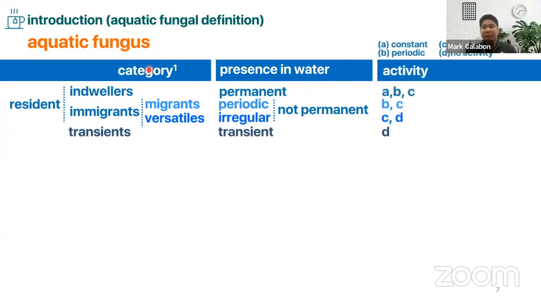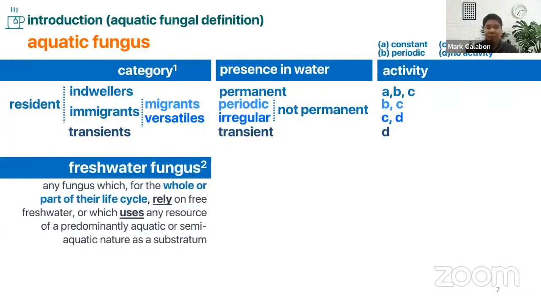The activity of indwellers is constant. It means that they can do their metabolic functions properly in the aquatic environment. Migrants can be periodic or sporadic. For the irregular ones, they can be sporadic or they don't have any activity at all.